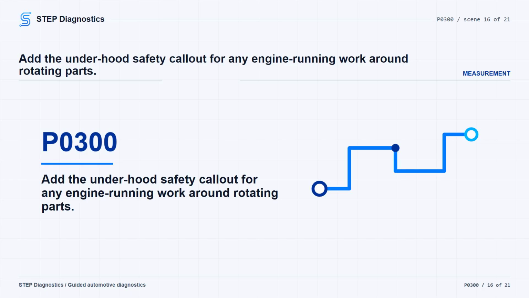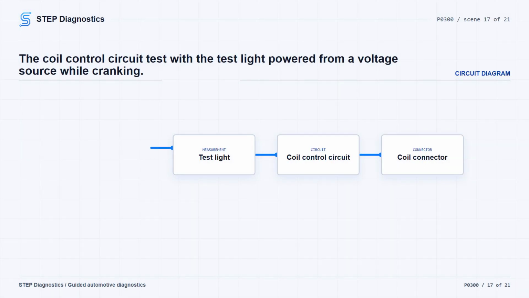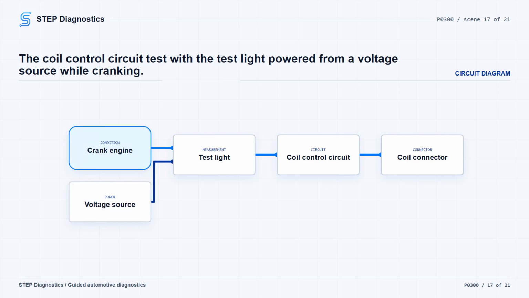Keep clear of the fan, pulleys, and belts while the engine is operating, and do not wear loose clothing around them. If the coil feed is good, check the coil control circuit. Connect a 12-volt test light to a 12-volt source, probe the coil control circuit at the coil connector, and crank the engine for 5.0 seconds. If the test light blinks brightly, the driver is being commanded and the path supports replacing the ignition coil, then verifying the repair. If the light stays on constantly, check the coil control circuit for a short to ground.